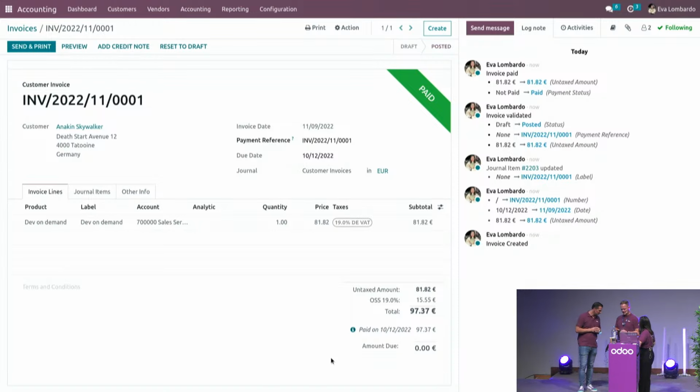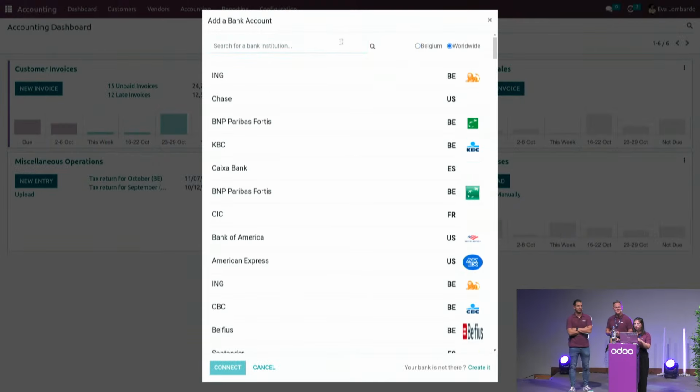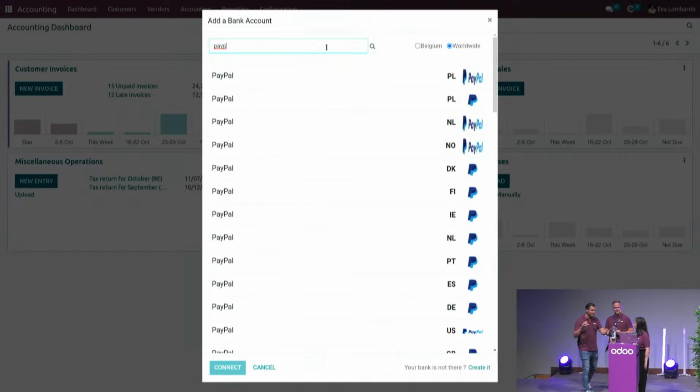Okay. When we are talking about PayPal, is there a way to automate PayPal accounting or receipts in Odoo? I think we can connect the PayPal transactions. Let me check. You mean in the bank transactions? Yeah. We are talking about payments, so yes, we can. Yeah, you went a little bit fast, but it's perfect.